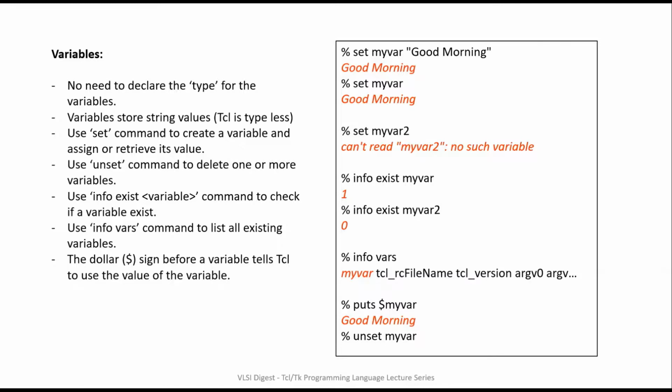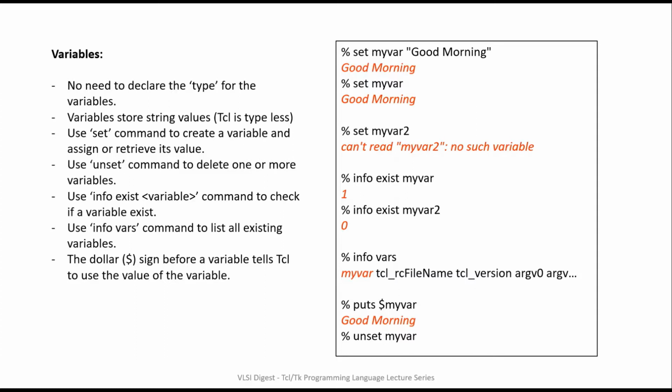To check if a variable exists, use the info exists command followed by the variable name to get a boolean output, where 1 as output represents the variable exists and 0 if the variable does not exist. info vars is another Tcl command used for retrieving all the existing variables.